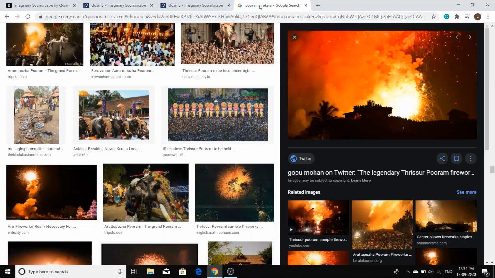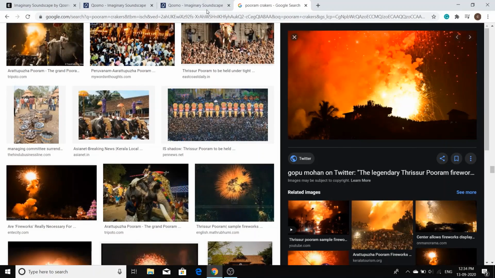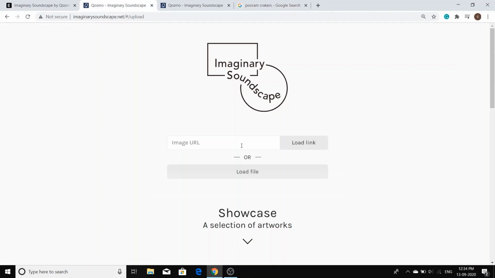I have just googled some photos. It is a Thrissur Pooram firework photo. Then I'm going to copy the image address of this photo and paste it here and load it.